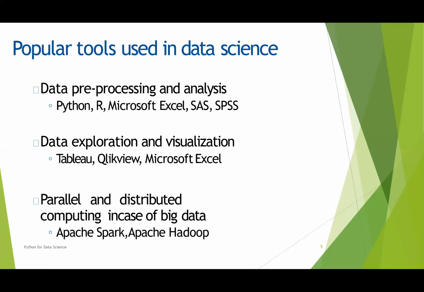Next come the popular tools used in data science. As we have seen in the previous lecture, the first and foremost thing for data science is data pre-processing and analysis. The tools used for pre-processing are Python, R, MS Excel, SAS, and SPSS. These are the tools used for pre-processing and analysis.